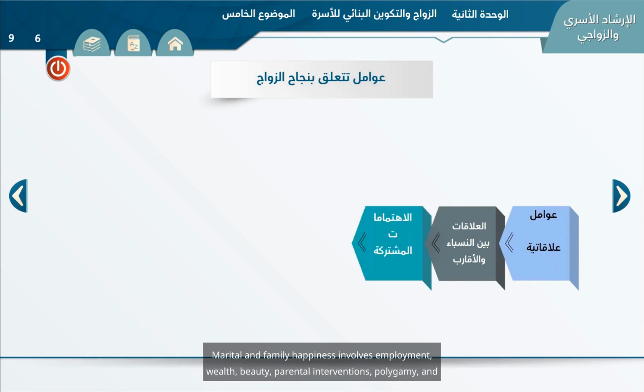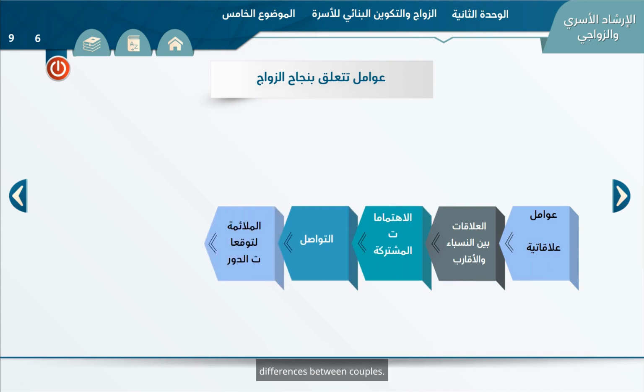Marital and family happiness involves employment, wealth, beauty, parental interventions, polygamy, and differences between couples.